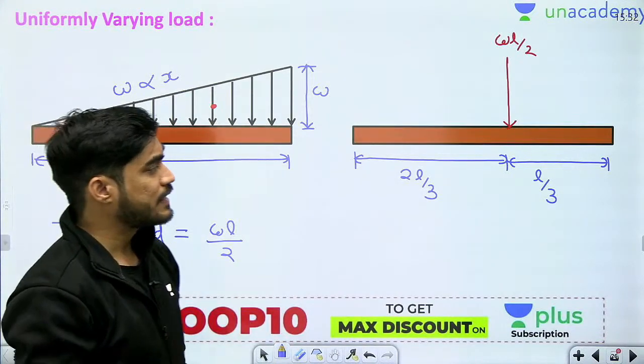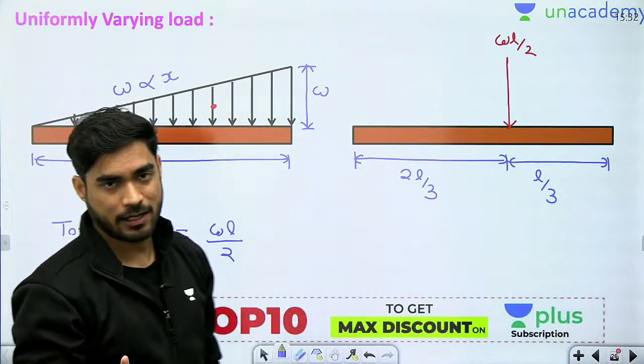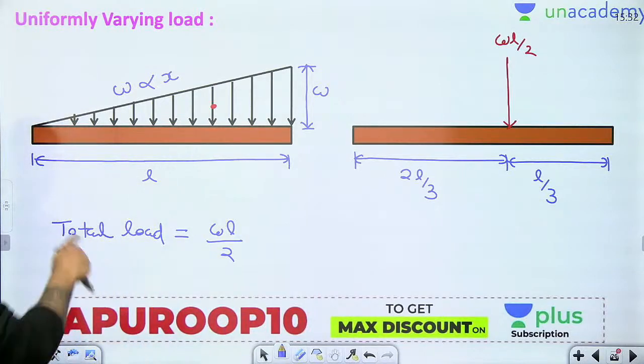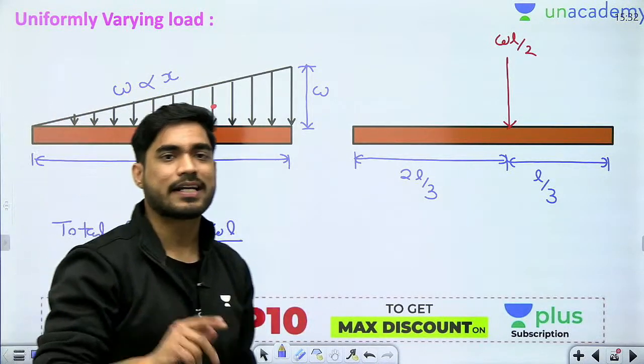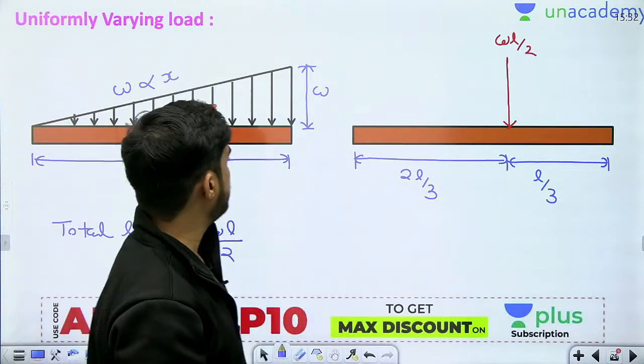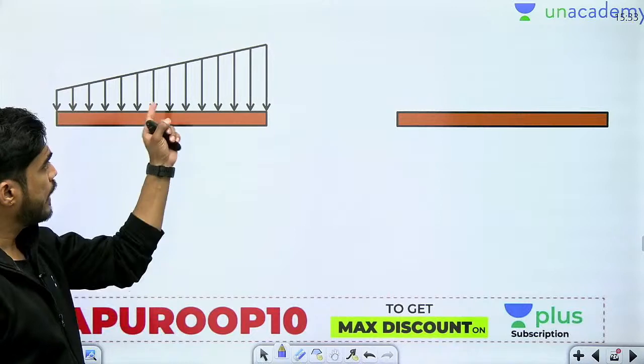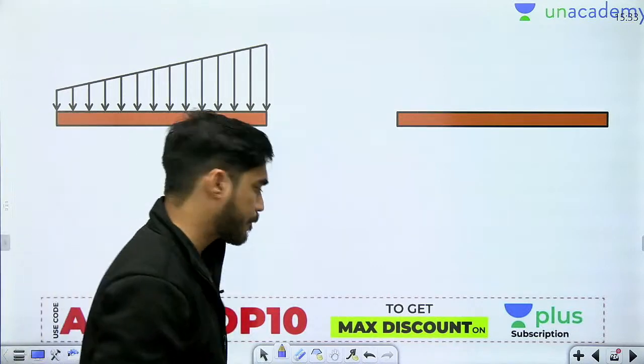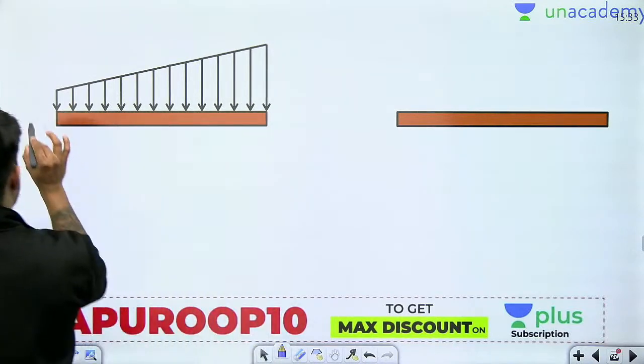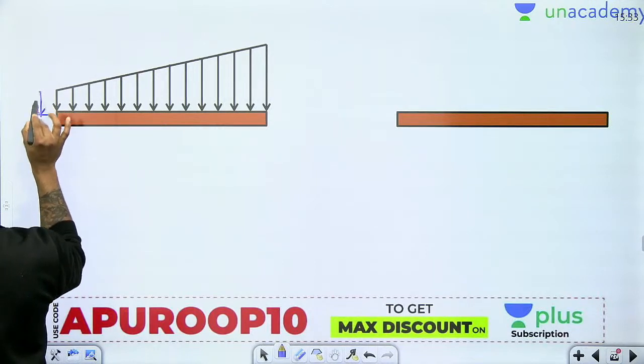Now, this is one type of uniformly varying load. It is not necessary that a uniformly varying load will always give you a triangular shape. Sometimes it can give you a trapezoidal shape. When will you get this type of diagram? If the minimum load intensity is not 0.